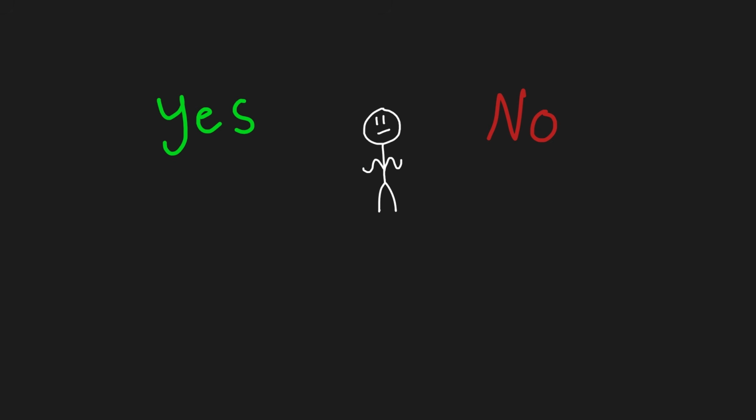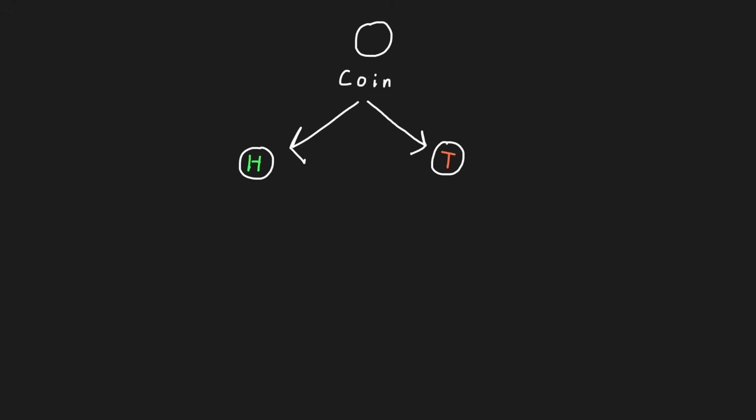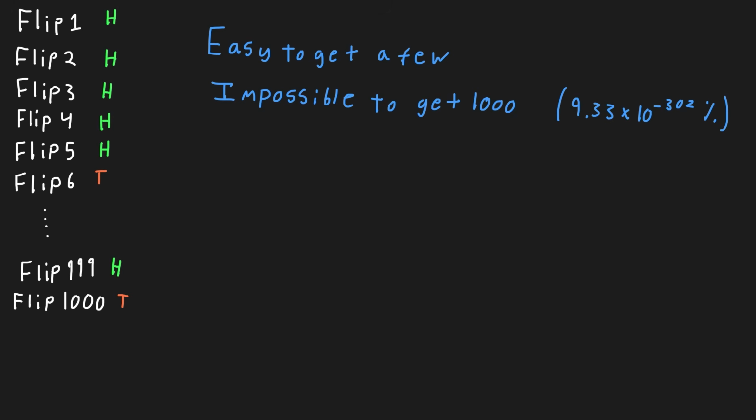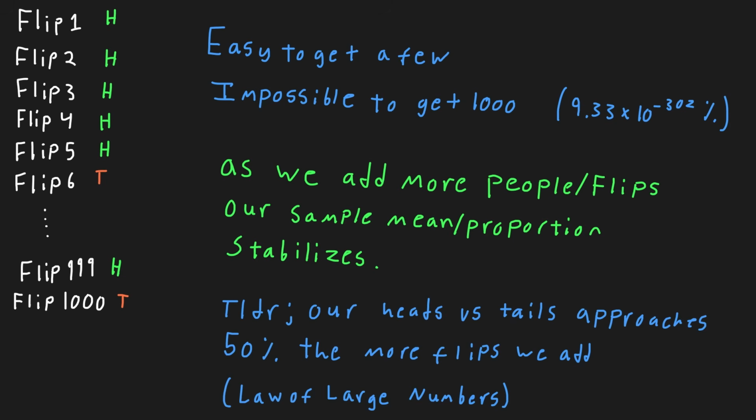For simplicity, we'll talk about polls with just a yes or no answer to find a sample proportion: the number of yeses divided by the total number of responses. Think of this like flipping a coin. Instead of a yes or no, it's a head or tails. The first 5 flips we might get all heads by pure luck, just like getting 5 yeses. If we were to flip the coin 1,000 times though, it is next to impossible to get all heads. Even getting above 700 heads would be extremely rare. As we flipped, each result balances our proportion out, and a result would tend to get closer and closer to that 50% for a fair coin.